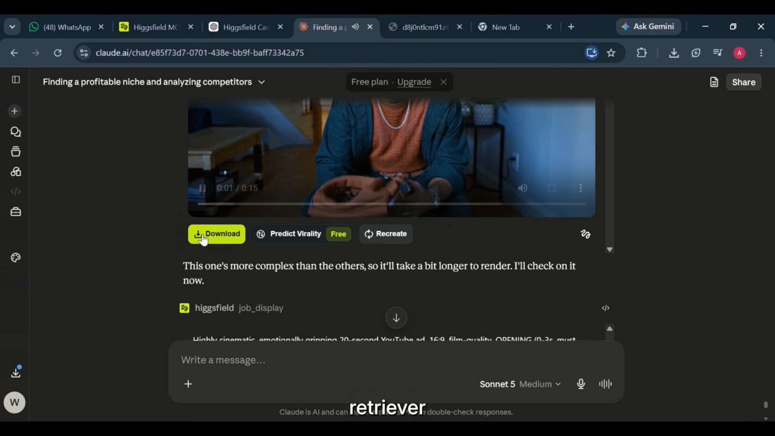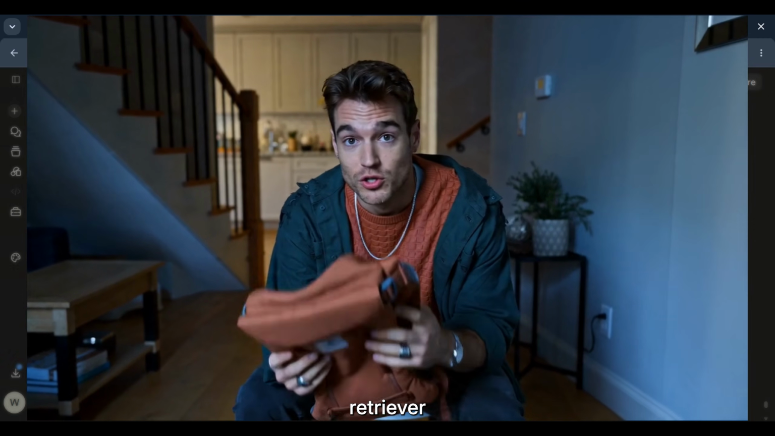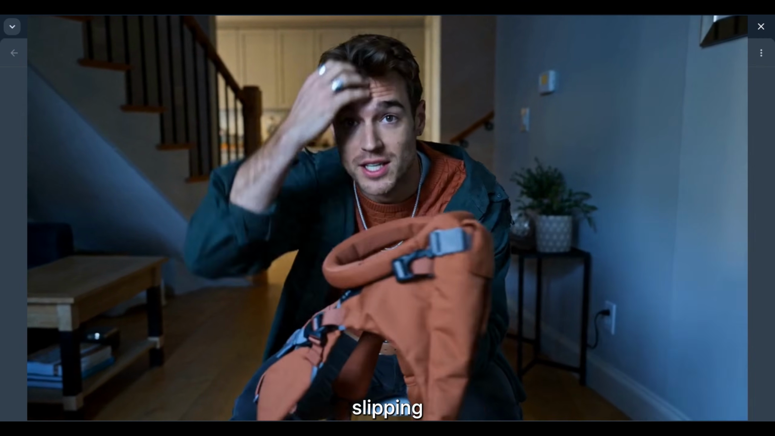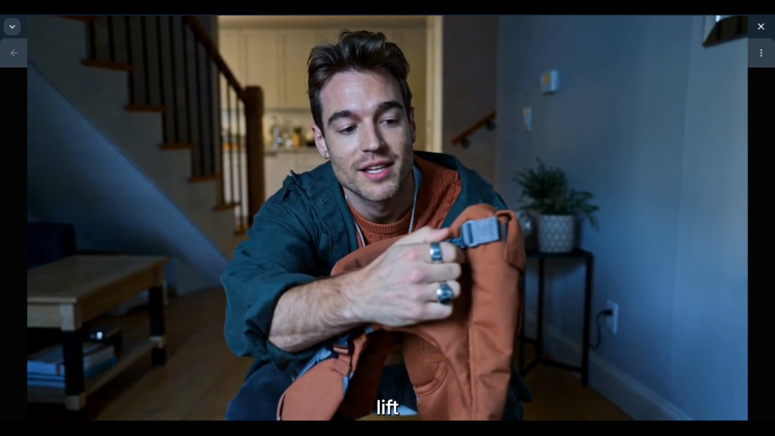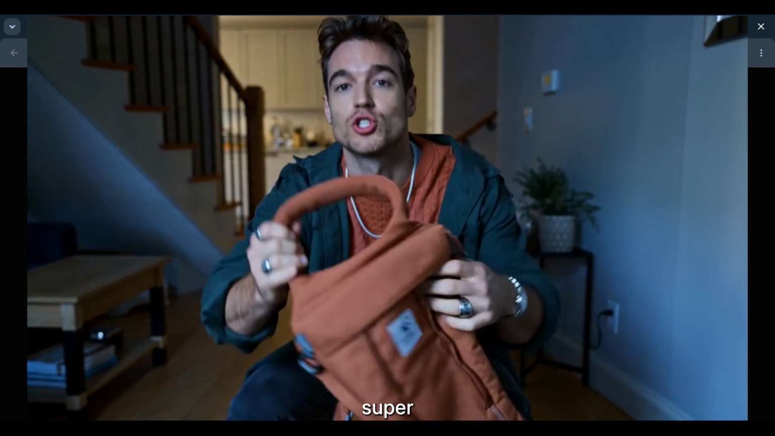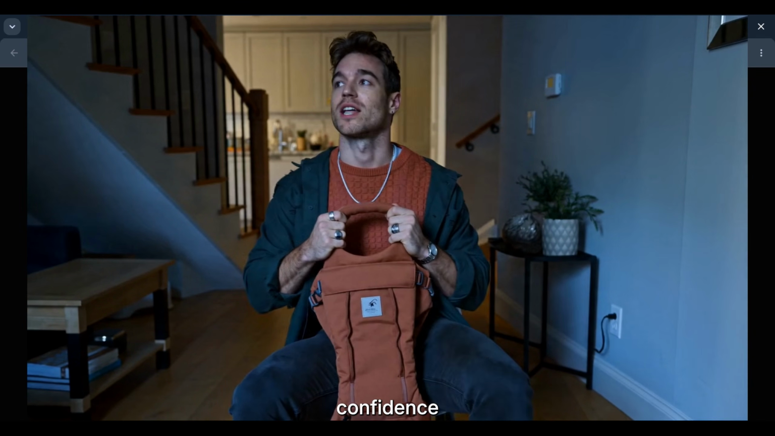My senior golden retriever froze at the stairs, slipping on hardwood. This spry lift harness, one click, super supportive, gave him confidence again.